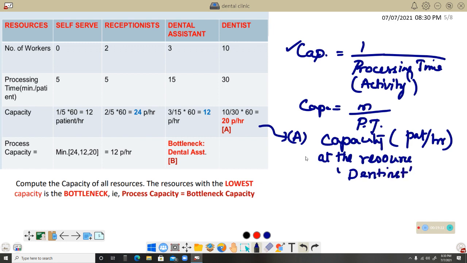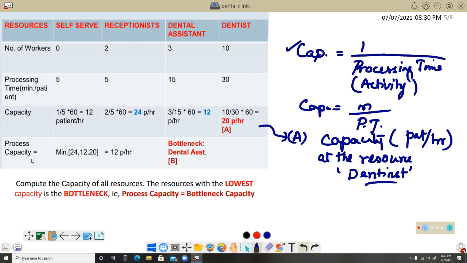Hope that is very clear with you. How did you calculate? Number of workers divided by the processing time. So 10 by 30 into 60 makes it 20 patients per hour. P stands for patients. So 20 patients per hour. That is the first answer. Capacity patients of the resource dentist. Okay then. Now the second calculation, the second step, goes with the process capacity.